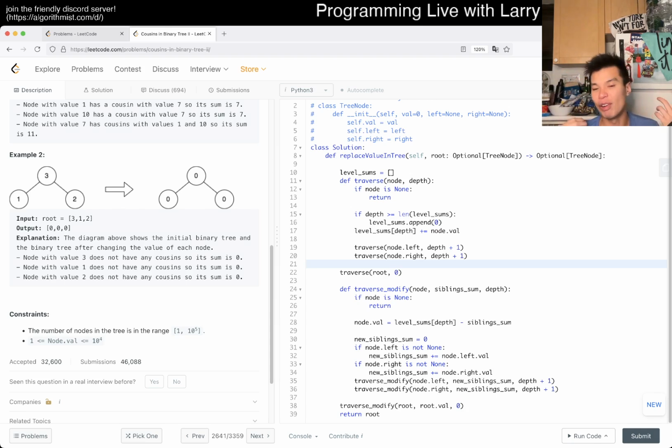You can avoid all of H space if you want to call it that. Can't really avoid it because that's the stack size. And of course, you have to look at each node at least once. In fact, we look at it a couple of times, but a constant number of times, so it's overband.